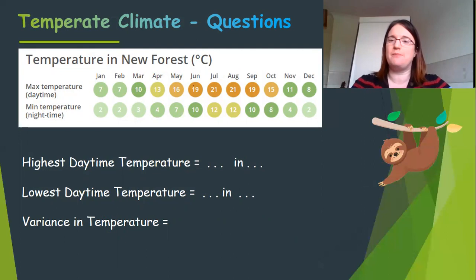So how much does our temperature vary over the course of a year, typically? They're climate questions. They're about averages and patterns in there. So you're going to have a look at the temperature. So press pause now and see if you can complete that for me.